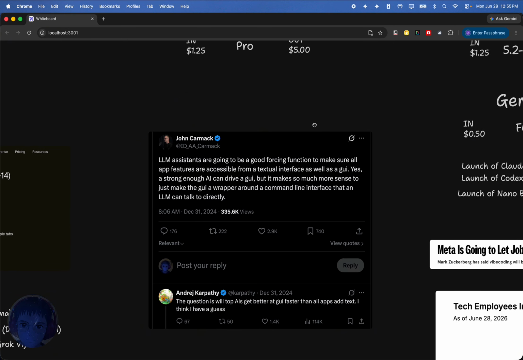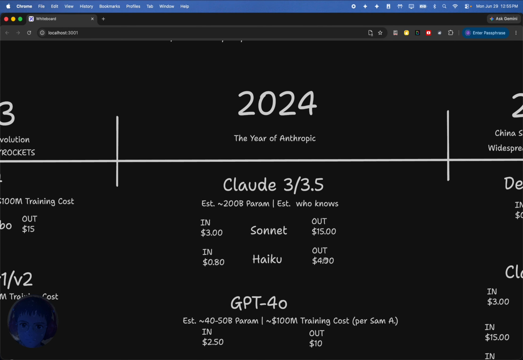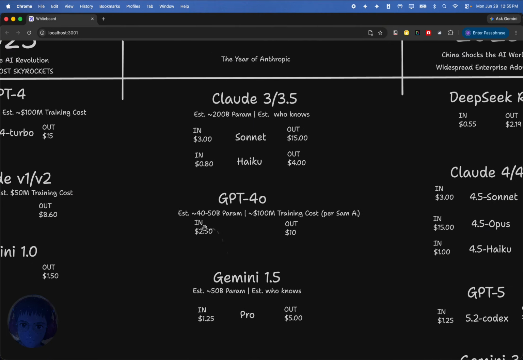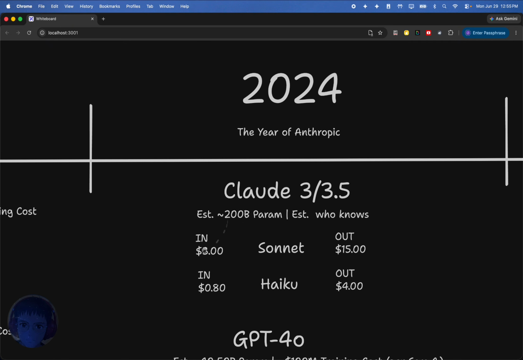So really, all of the sentiment around AI in 2024, it really felt like we realized that this is no longer a future, this is a present, right? This is what's going to change our lives. Our jobs are going to be impacted by this, no question about it. That's the vibe I got from 2024. And so that's 2024. It looks really small, right? Compared to the other timeline entries that I have, this is very small.